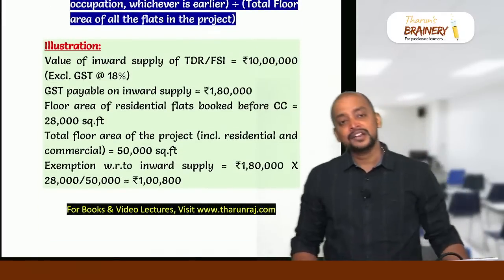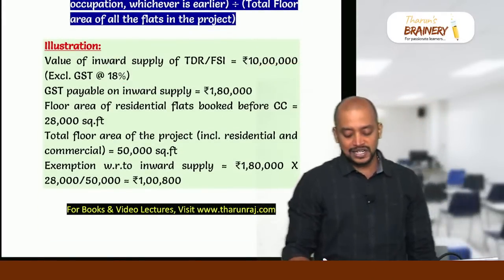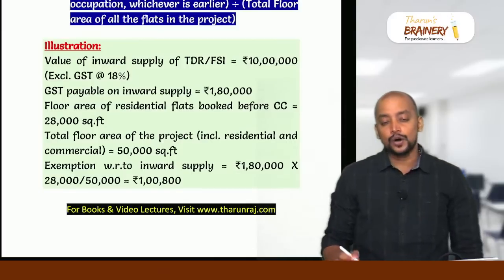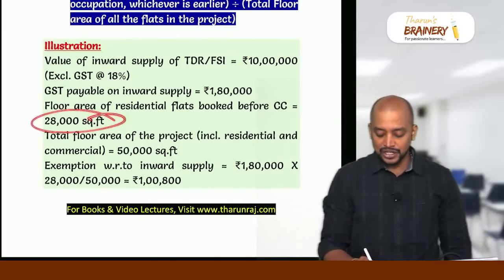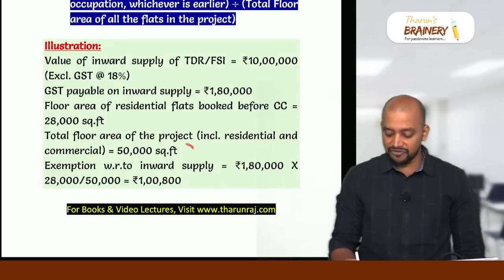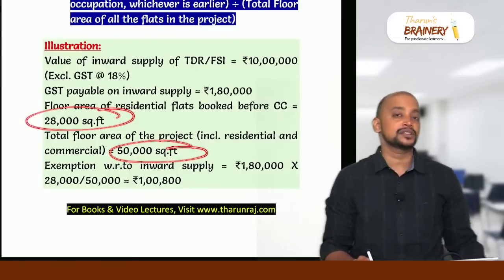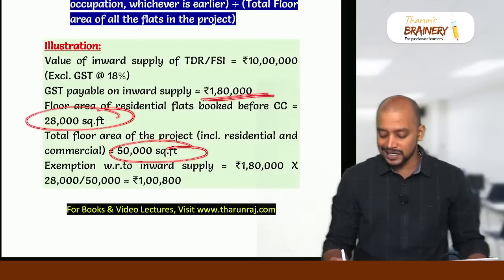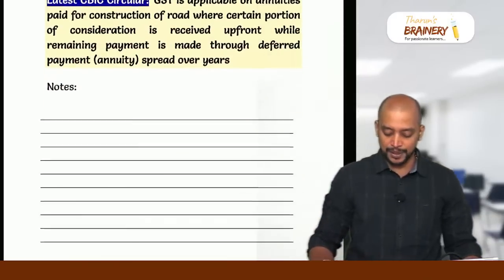For example, the value of inward supply is 10 lakhs, excluding GST of 18%. So GST on inward supply is 1,80,000. Out of this, total area is 50,000 square feet. So how many are residential units booked before completion certificate? Total area 50,000 square feet, 28,000 is residential area booked before completion certificate. Means how much is exempted? 1,80,000 into 28,000 divided by 50,000. So 1,00,800 is exempted, remaining GST will be payable.